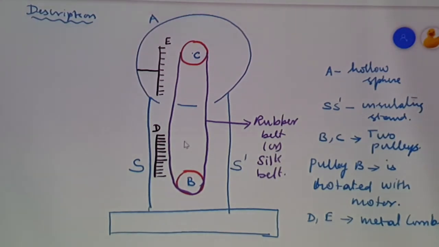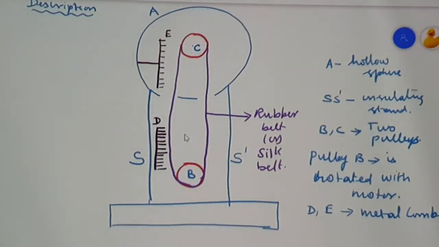Now, what happens to the other side of the comb D? The other side of this comb D is connected to a higher potential in the order of 10 to the power of 4 volt.